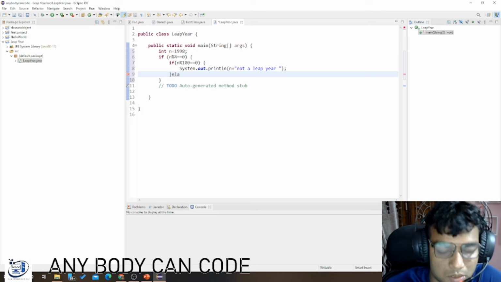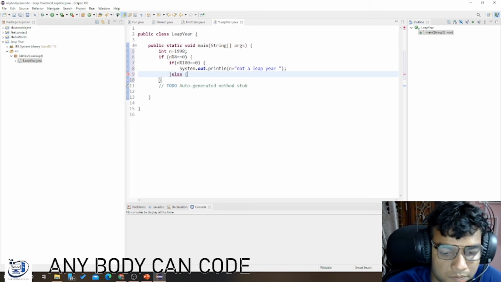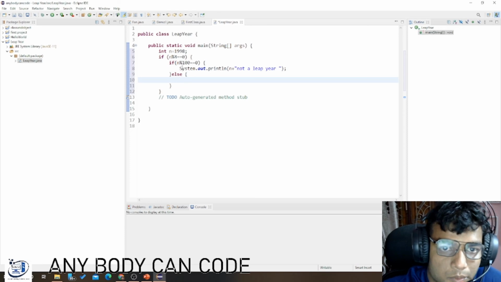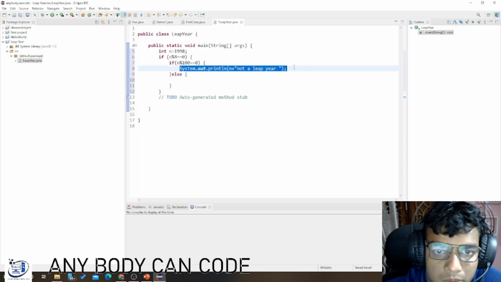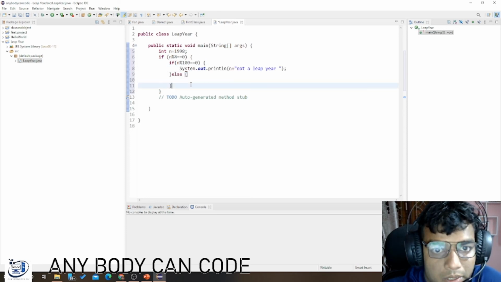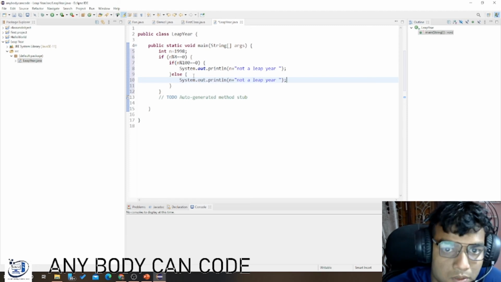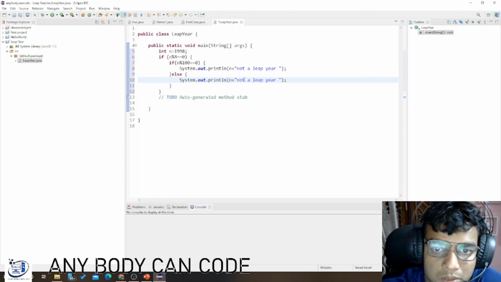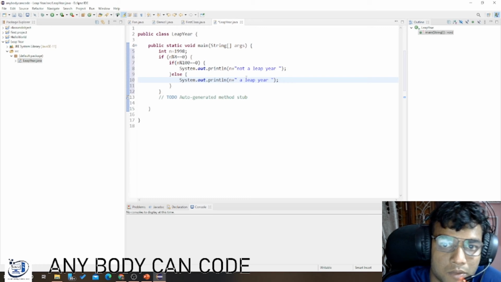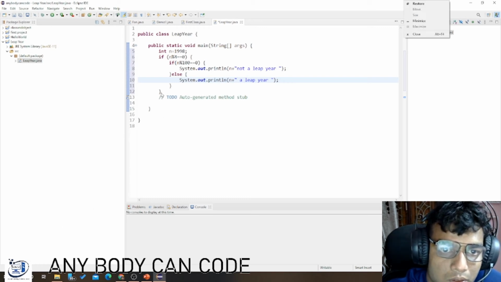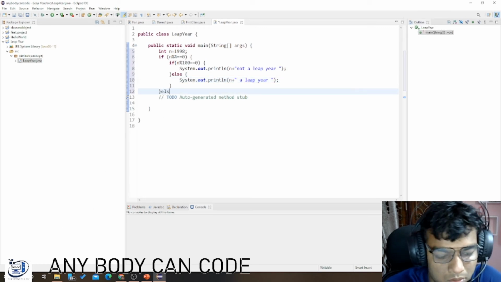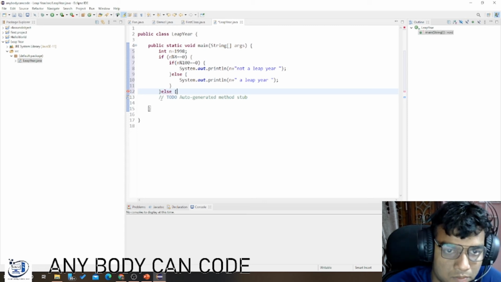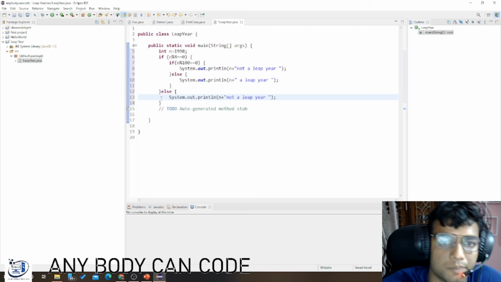Else, it is a leap year. You can copy and paste, and print that it is a leap year. If it is not divisible by 4, then it is not a leap year.